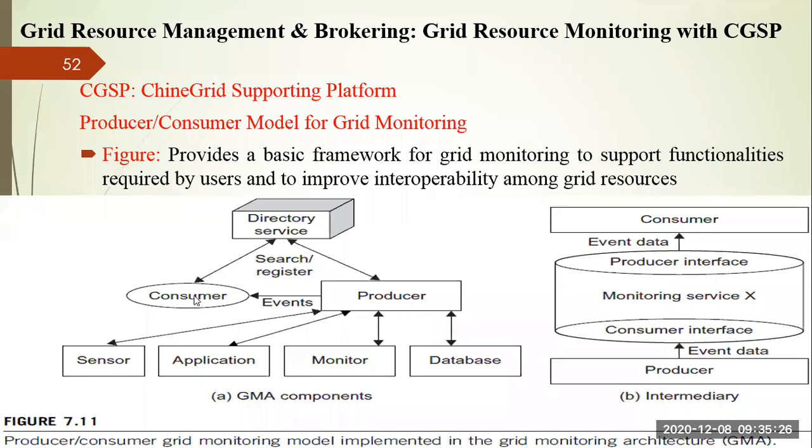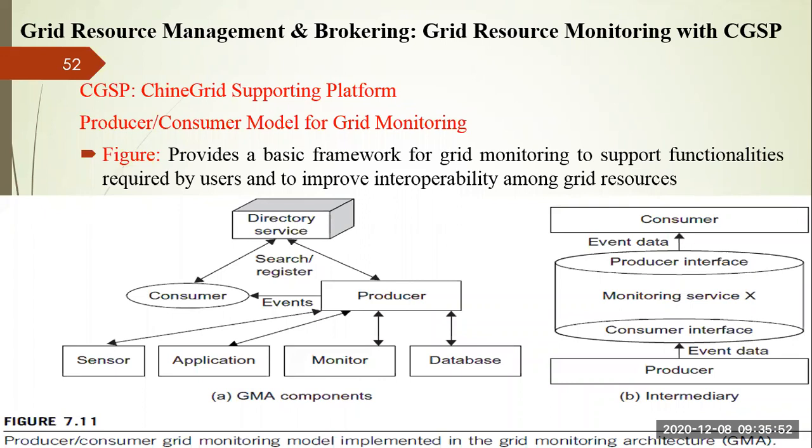Consumer and producer refer to a third party, that is your directory services. Whatever surplus resources the producer has are maintained in a directory, and the consumer is requesting the directory services and specifying the quality of service requirement.